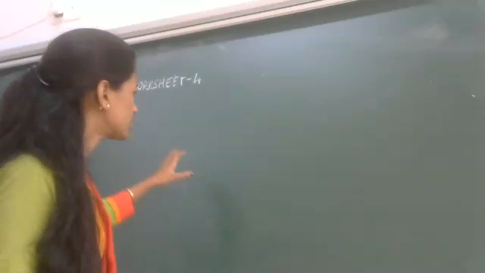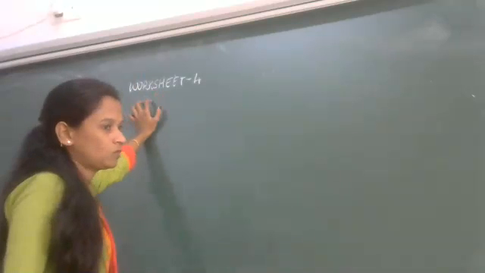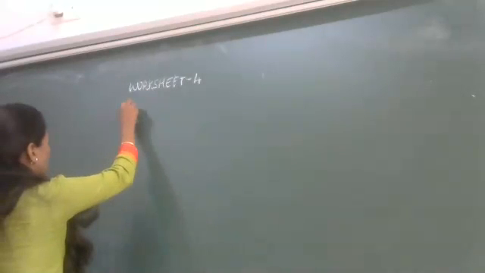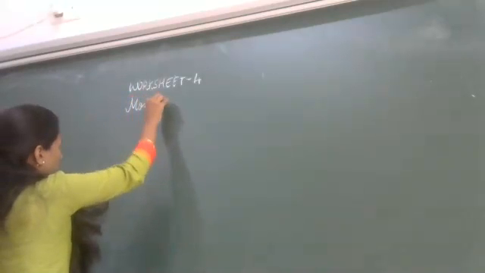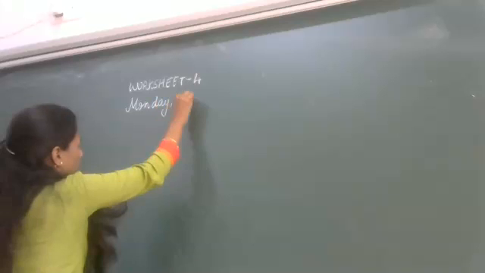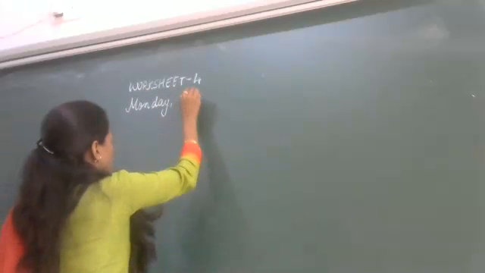Yes, ma'am. So first thing what I need to do? Ma'am, write the day. First, I need to write the day. So today is Monday. I write Monday. 30th August.